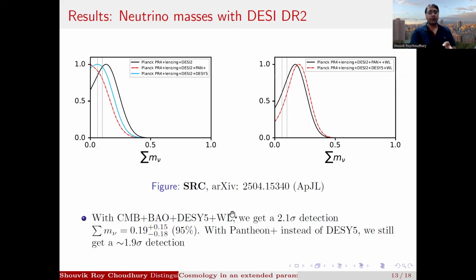So we can combine this weak lensing data with CMB plus BAO plus supernovae, and then what we see is that, due to the lower S8 values, we actually get a 2 sigma detection with CMB plus BAO plus DES Y5 plus weak lensing data, which is a 2.1 sigma detection at a mass of around 0.19 eV, +0.15 and -0.18 at 2 sigma. Whereas with Pantheon Plus, we get around a 1.9 sigma detection. So as you can see, the red contour is the one with DES Y5, whereas with Pantheon Plus, we get the black contour here. Now, this is quite interesting, because in future it might be possible to get a 5 sigma detection with